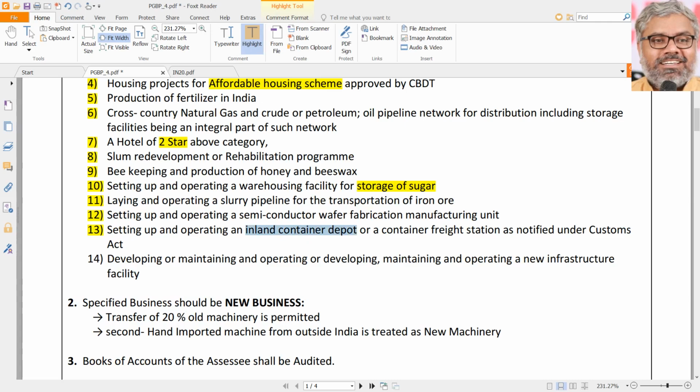ICD it is called, or container freight station. Remember them. ICD or container freight station as notified under the Customs Act. So if somebody builds such things like an inland container depot or a container freight station, what are those things? Those are the places where the imported or to-be-exported containers are all kept for customs verification, and they will be taken out from that ICD separately.